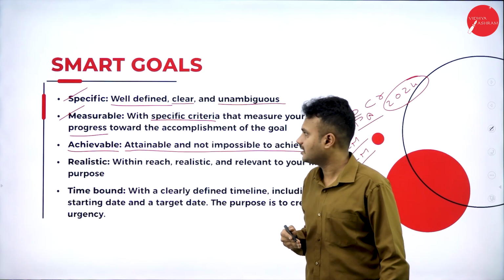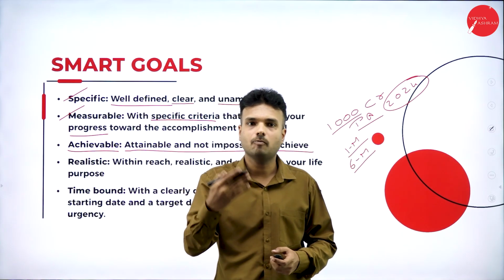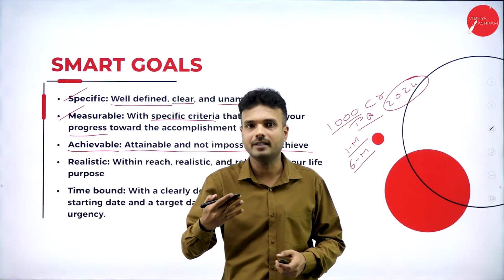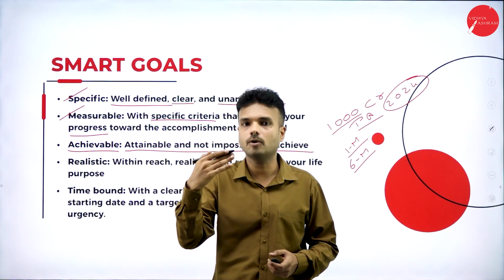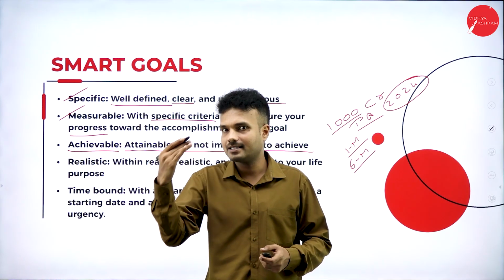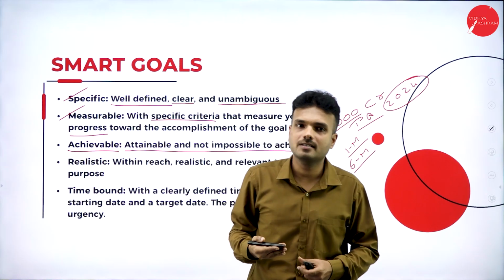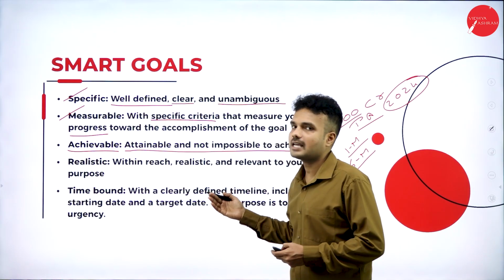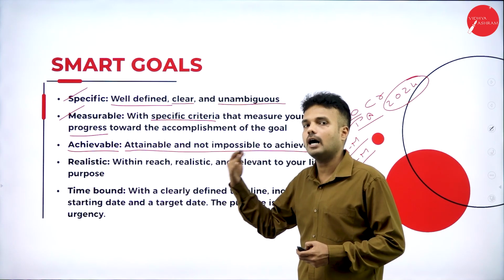For example, there are a number of manufacturing units, small scale or large scale. A small scale industry fixes its objectives or goals as per its standard, and a large scale industry sets its goals as per its standard. We cannot say that if the net worth of a company is 100 crore, it is going to fix a goal of 1000 crore rupees.